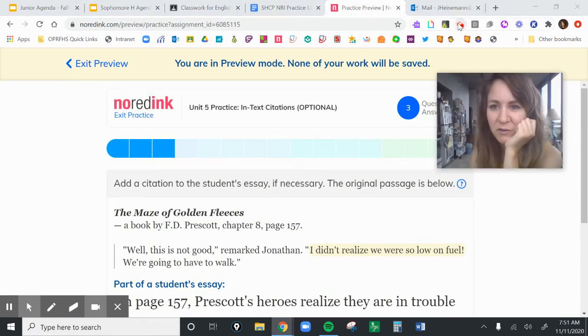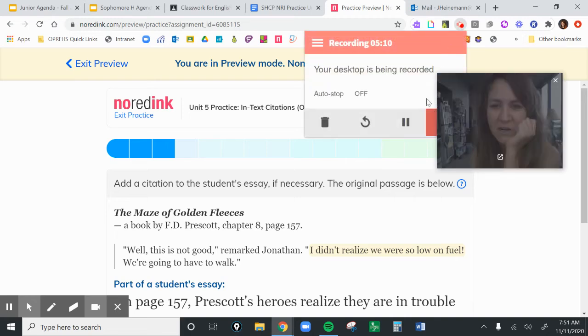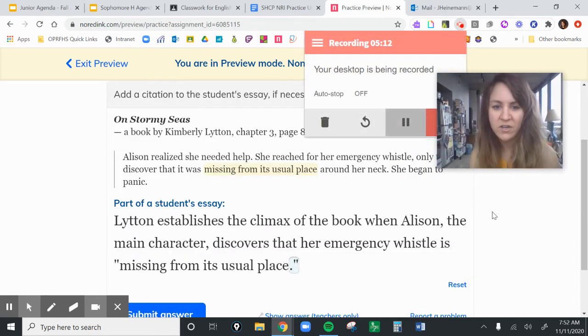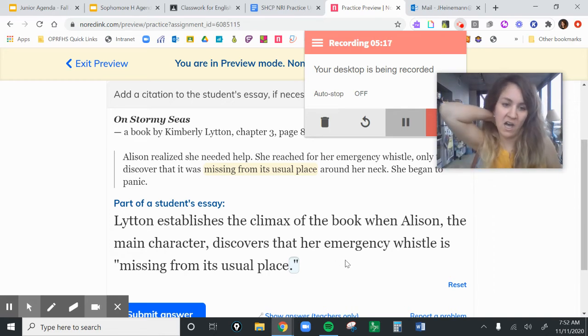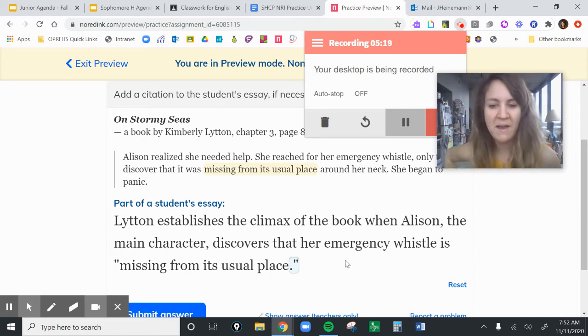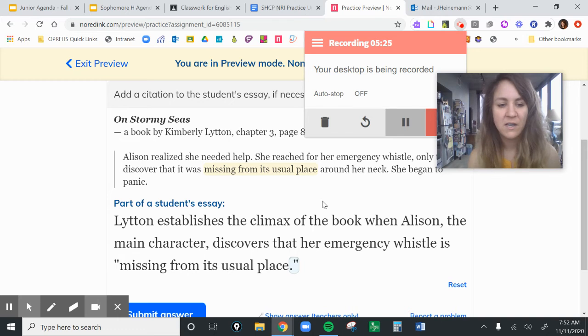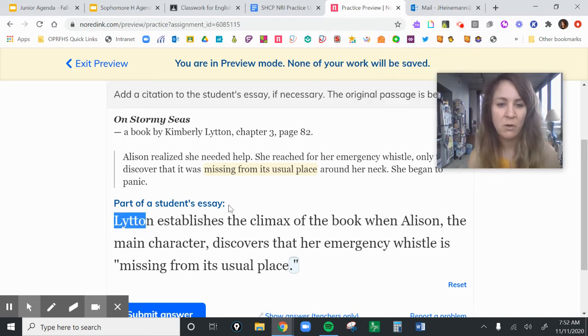All right, I'm going to click through and see if there's anything different that I want to go over with you. I think the only other thing is sometimes NoRedInk will give you sentences like this one. Lytton establishes the climax of the book when Allison, the main character, discovers that her emergency whistle is, quote, missing from its usual place. So here we have our author, but we don't have our page number, so we have to add that in.